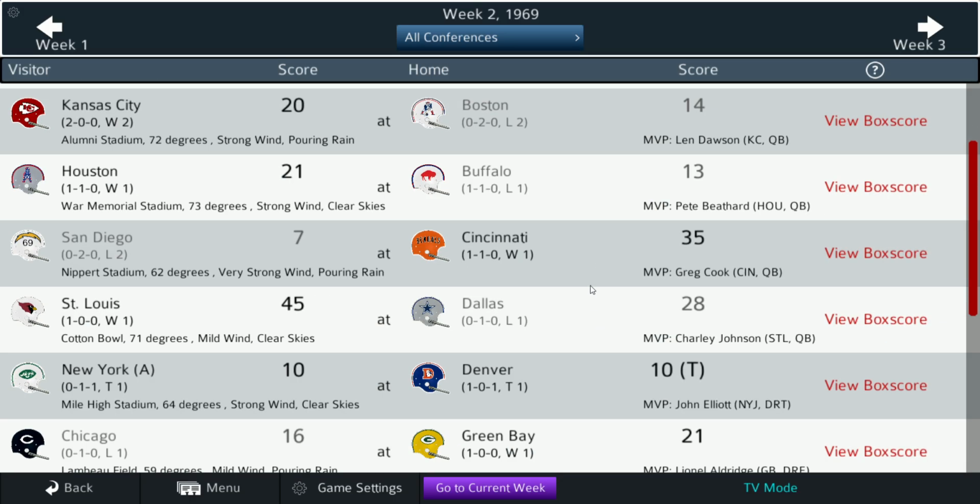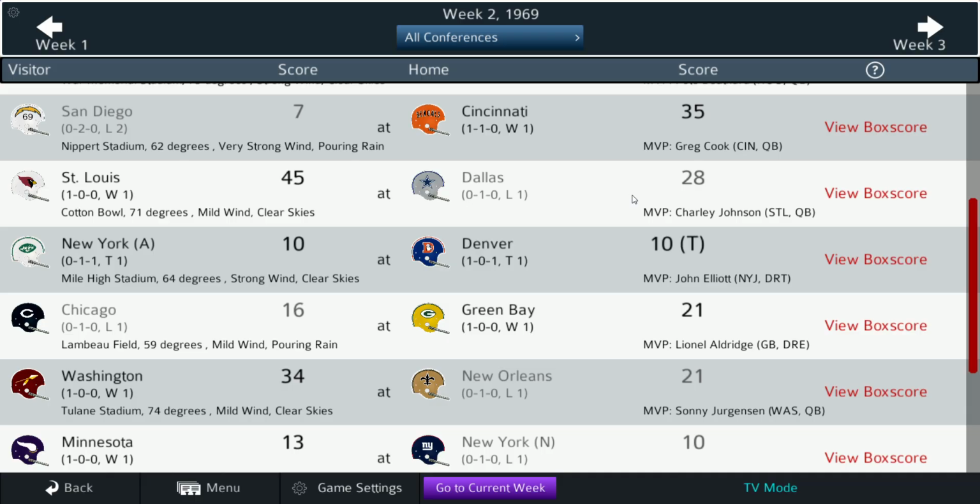Buffalo loses their first. Cincinnati rebounds from the opening day loss and defeats San Diego 35-7. San Diego is now 0-2. St. Louis beats Dallas in Dallas 45-28. Bit of a surprise there, not so much that the Cardinals win, but by how much they win by. It's a blowout.